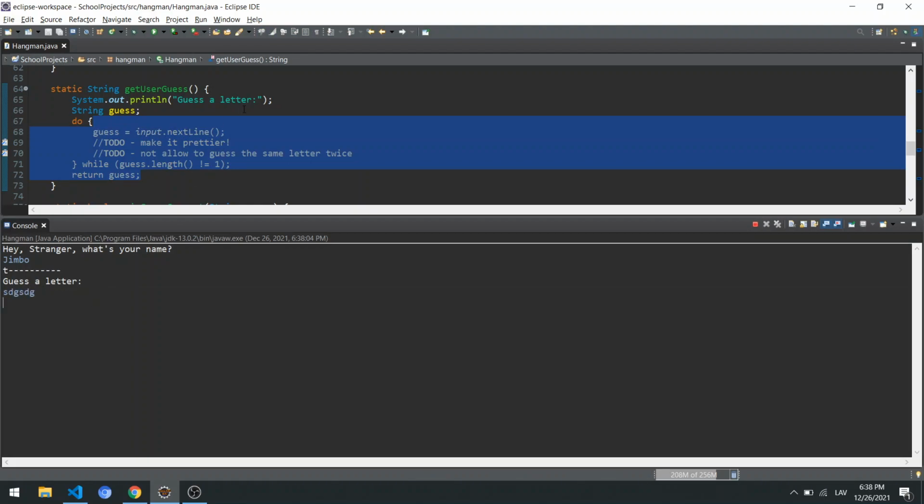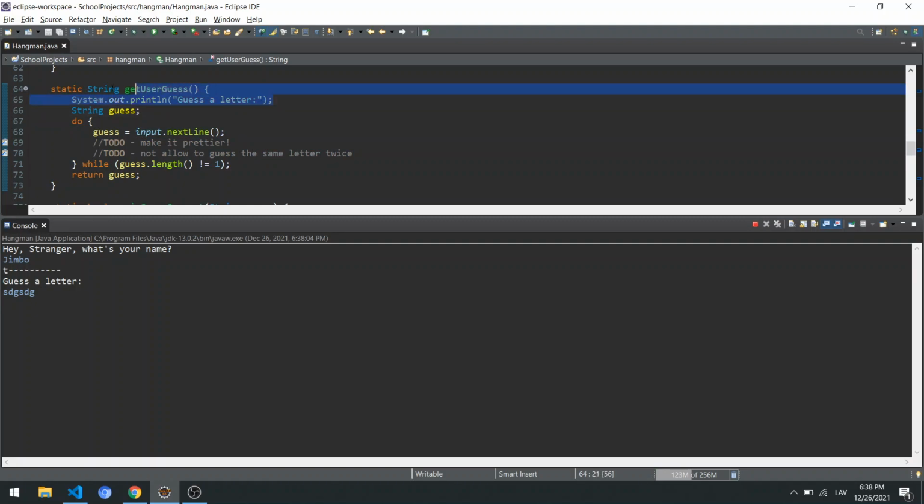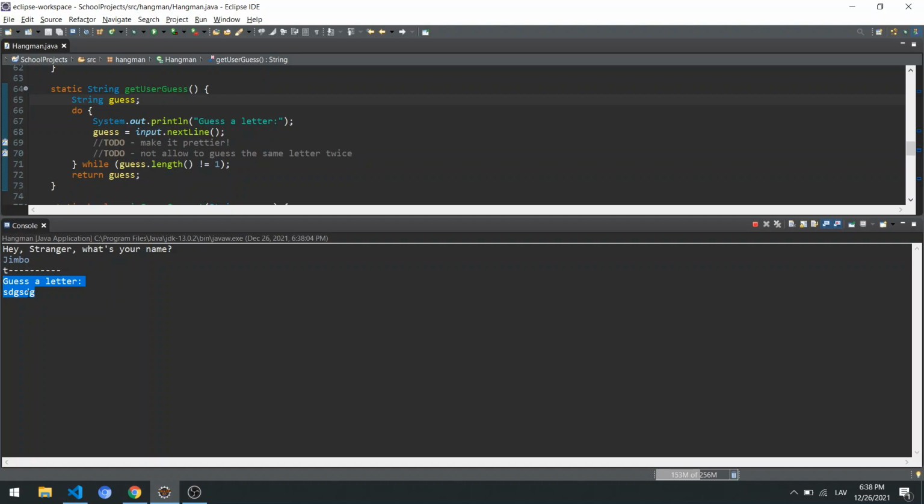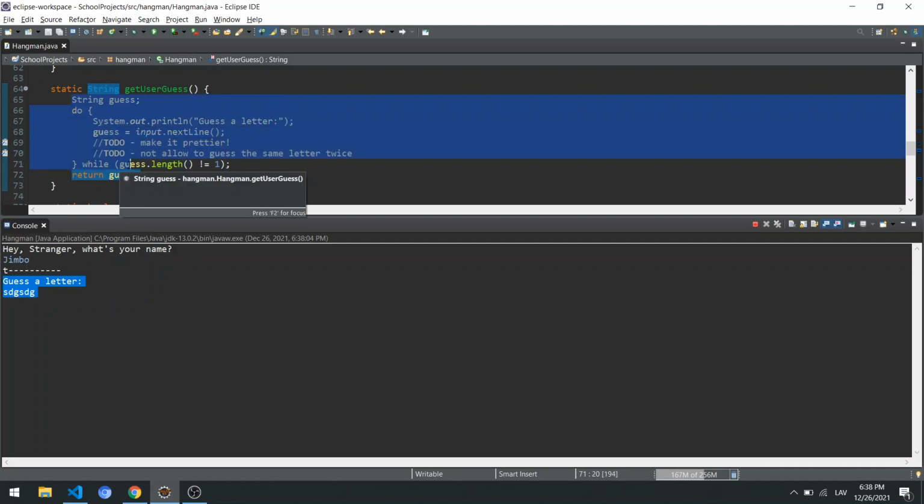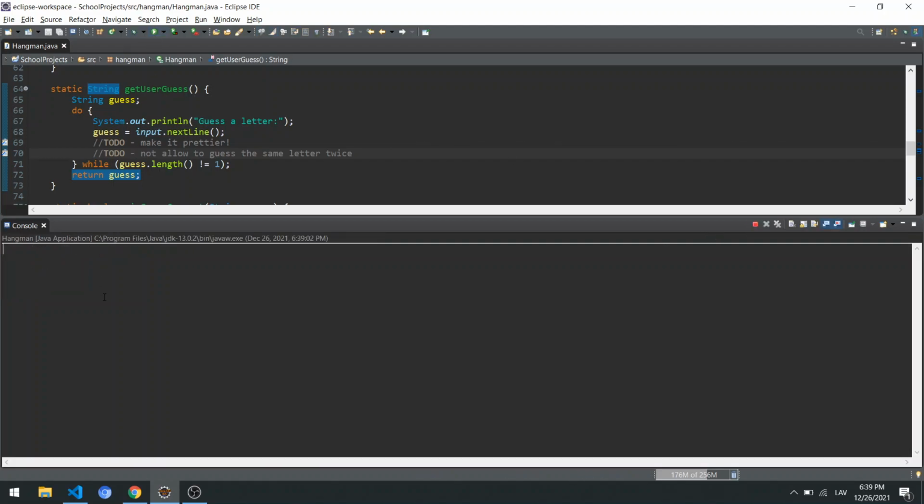Something doesn't work right. So probably what's happening as we are waiting for an input again, it means that the input loop is working, but the text is not repeating. So we probably need it back in here. And so if we had everything inside one main method, it's going to be hard to understand. But as we see, okay, here we have a problem with guessing a letter. So probably it's inside this method. So we don't need to look outside of it. We only need to look into these 5, 6, even without the return, only these 6 lines of code, right? It's a lot easier to spot the problems, spot the issues. So let's go again.